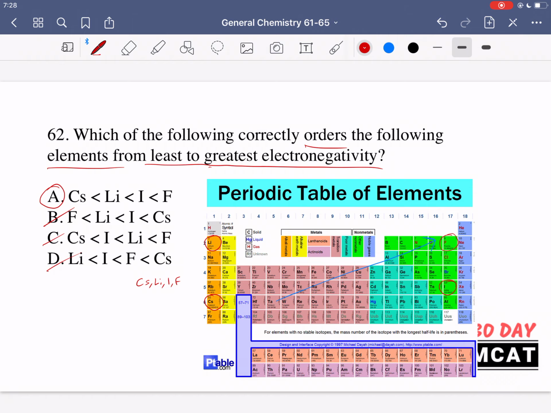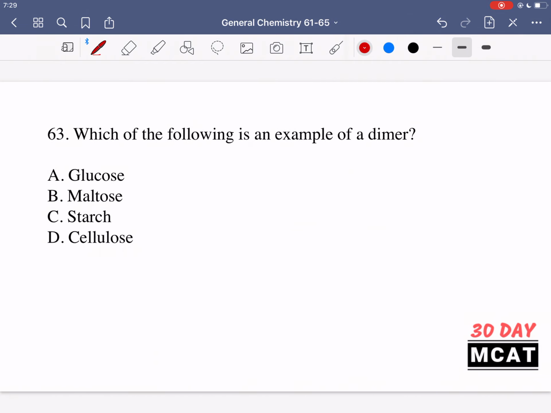In question 63, we're asked which of the following is an example of a dimer. So which one is a dimer? A dimer means that we have two molecules attached together which are two of the same type. So glucose is a monomer, it's one type of sugar. If we have two, that's a dimer. And maltose is correct, that's a dimer, it has two glucose molecules, so dimer specifically has two of some subunit.